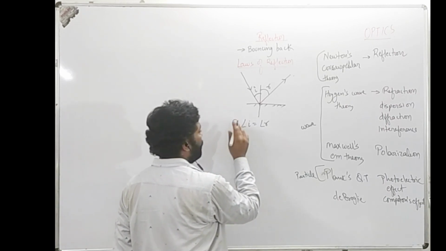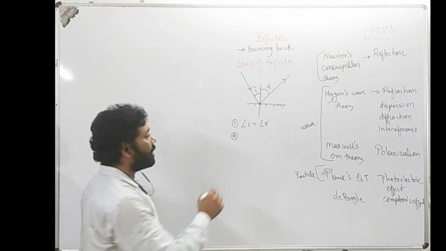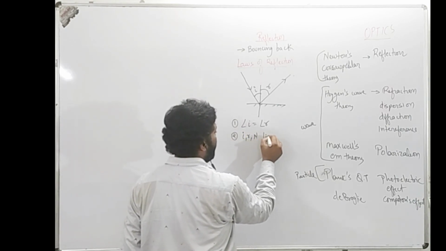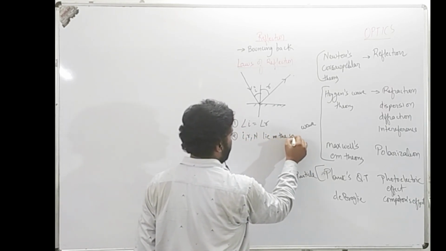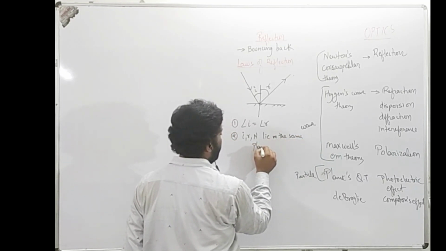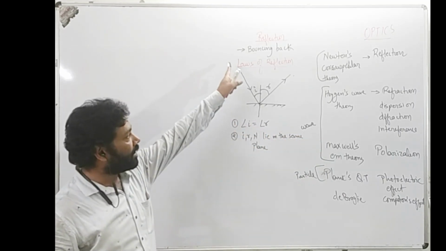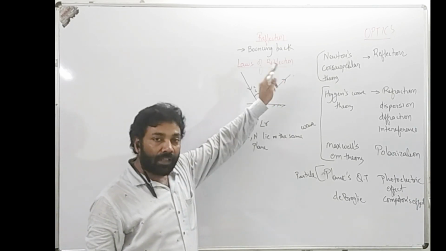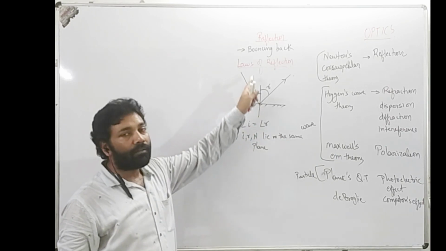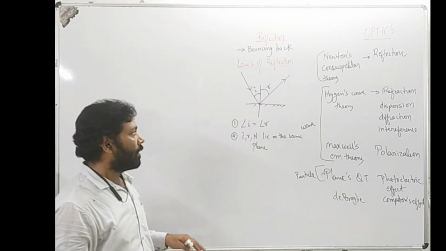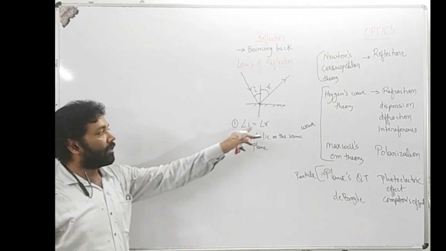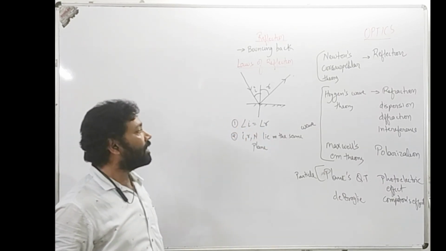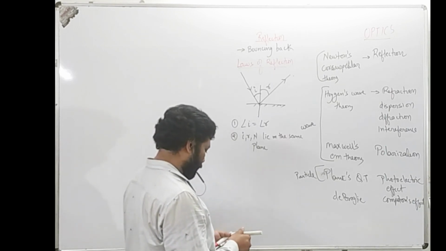Another point of the law of reflection is that the incident ray, reflected ray and the normal lie in the same plane. All three of them remain within the plane. Let's say if the incident ray is on this board, the reflected ray will remain on this board and the normal will also be drawn on this board. So the incident ray, reflected ray and the normal lie in the same plane. Angle of incidence is equal to angle of reflection.